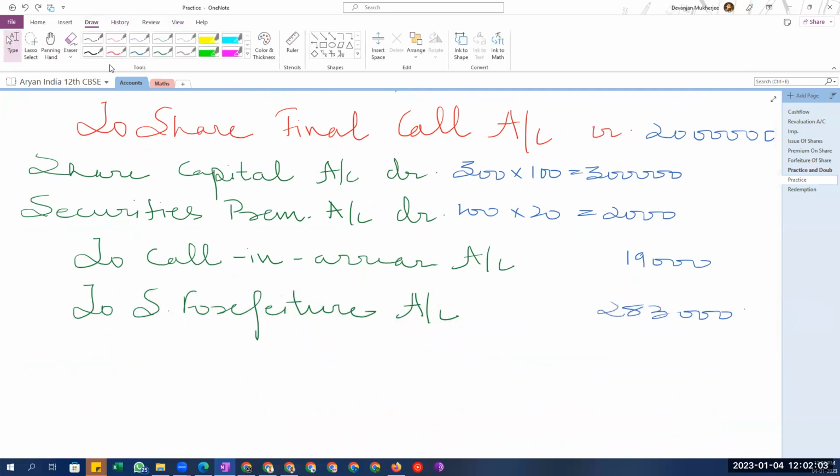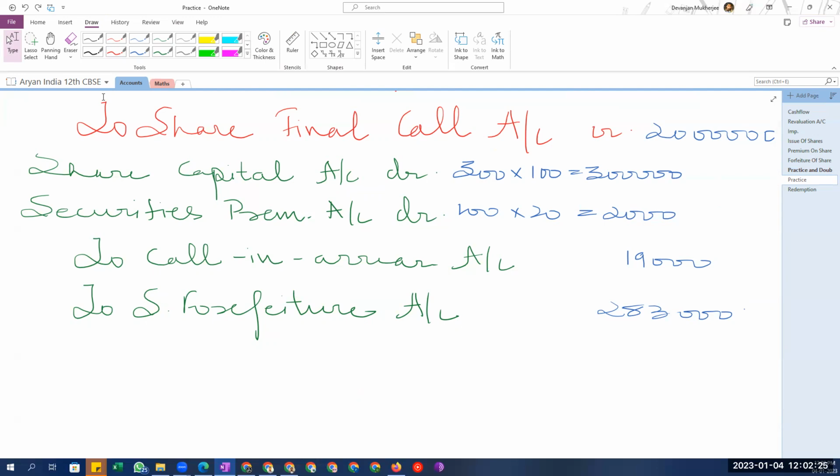So the journal entry first of all will be, no, no, we are issuing shares. Reissue means issue of shares. At 70 would mean somebody is giving you 70 rupees to buy those shares.